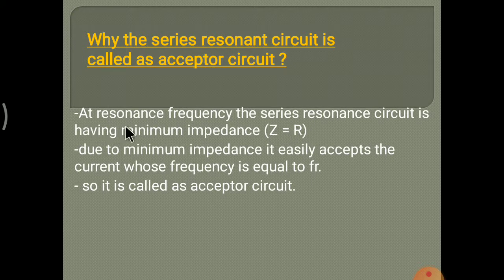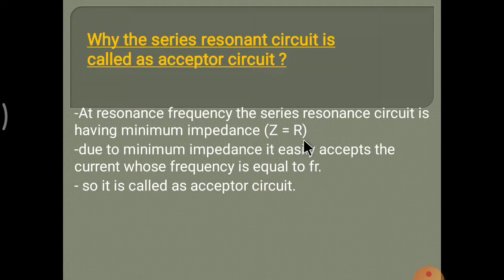Because at resonant frequency the series resonant circuit has minimum impedance. In a series resonant circuit, XL is equal to XC, so XL minus XC is 0, and impedance remains only R, because impedance is the combination of resistance, inductive reactance and capacitive reactance. So the reactances become 0 and only resistance remains.